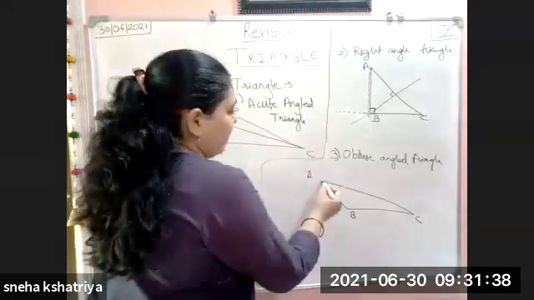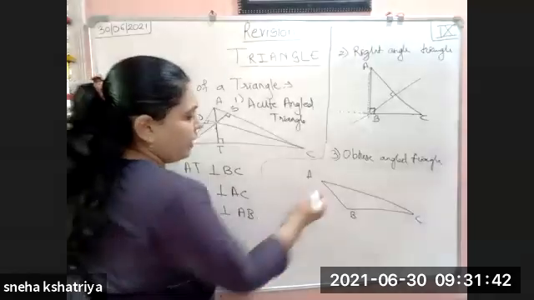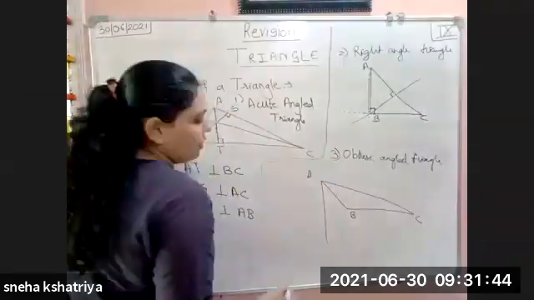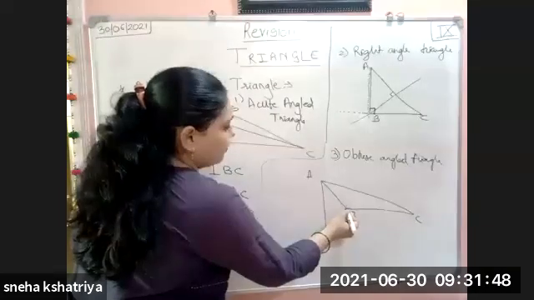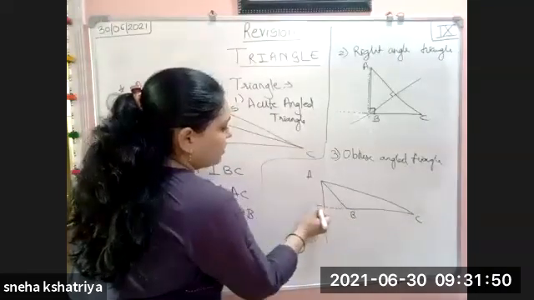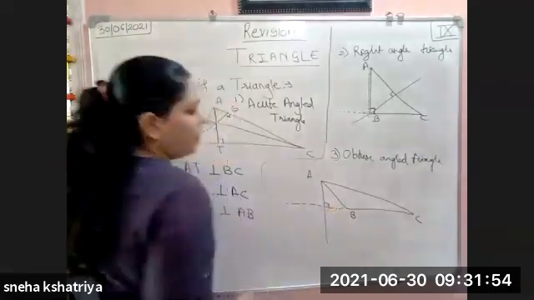From A, we have to draw a perpendicular over BC. But BC is a segment this much only, so we have to extend it here in the negative direction. So this becomes the perpendicular.